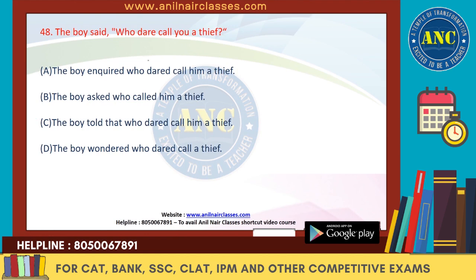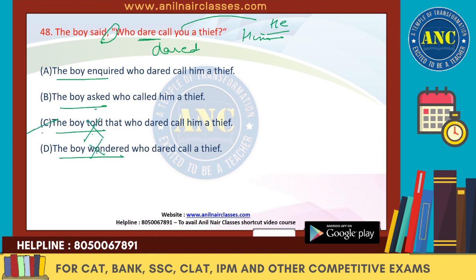Next one. The boy said, who dare call you a thief? So the boy said. So now we know that we have to remove this and then the same thing, "who" will only come over here. This is in the simple present. So it should be "dared", right? And when the object is not given, it has to be considered as "he". So "you" will change as per "him", right? So the boy inquired, the boy asked, the boy told, the boy wondered. So the boy asked and inquired is fine. Told and wondered, the reporting verb is wrong. So we can get rid of C and D.